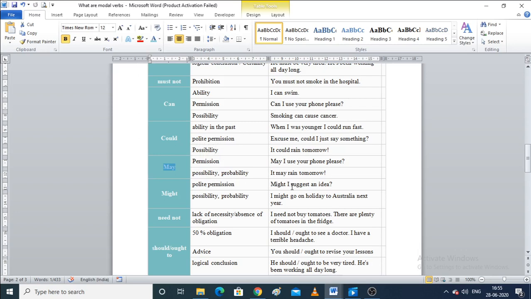Polite permission: might. This is the usage of might. Polite permission, might I suggest an idea? You can also say, may I suggest an idea, not an issue. Now possibility and probability: I might go on holiday to Australia next year. Okay.